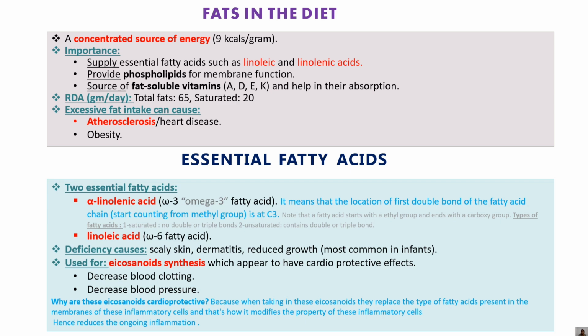So the excessive intake of fat causes atherosclerosis, which is a cardiovascular disease, a heart-related disease. That is nothing but atherosclerosis. And obesity means being fatty; people who are fatty, we call it obesity, which is called sthulata, okay? It happens due to an excessive amount of fat intake, right? So we'll move forward to essential fatty acids.